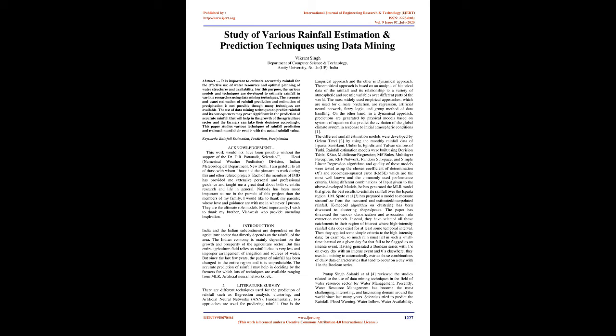2. Literature survey. There are different techniques used for the prediction of rainfall, such as regression analysis, clustering, and artificial neural networks, and fundamentally, two approaches are used for predicting rainfall. One is the empirical approach and the other is the dynamical approach. The empirical approach is based on an analysis of historical data of the rainfall and its relationship to a variety of atmospheric and oceanic variables over different parts of the world. The most widely used empirical approaches, which are used for climate prediction, are regression, artificial neural network, fuzzy logic, and group method of data handling.